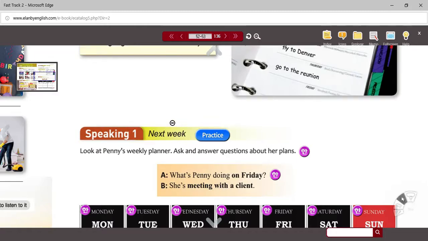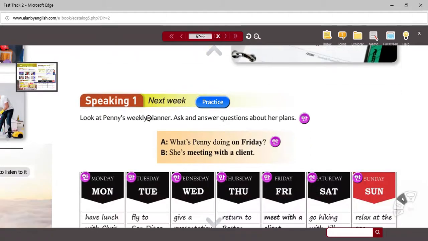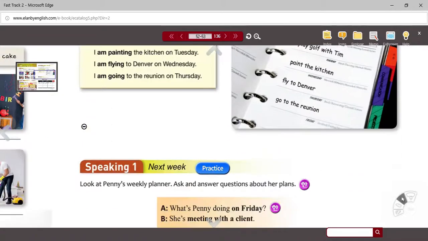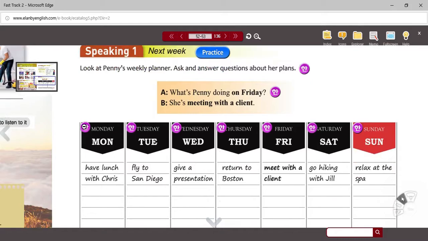Let's go down to the bottom of page 53, and we'll do a quick activity based on the example here at the top of page 53. We're going to talk about our weekly planner. Much like the example at the top of the page, we're going to look at Penny's weekly planner. She's got all the days from Monday to Sunday. Looks like she's maybe not busy, but maybe she is doing something every day. She doesn't take a day off. So we're going to ask and answer questions about her plans.